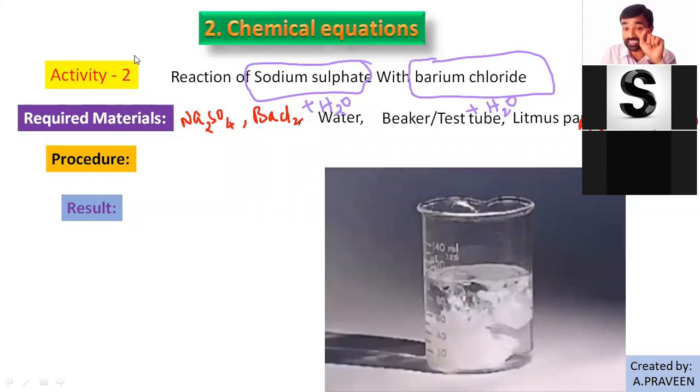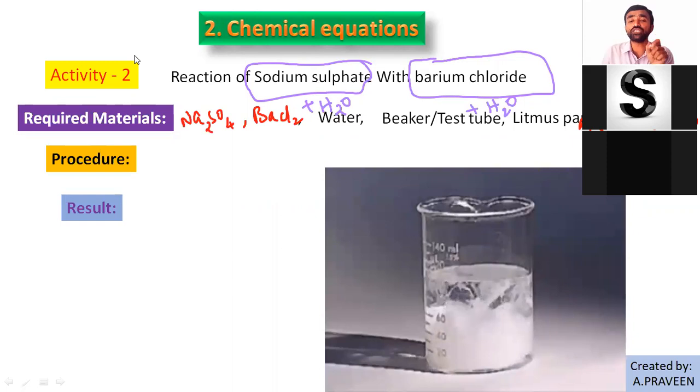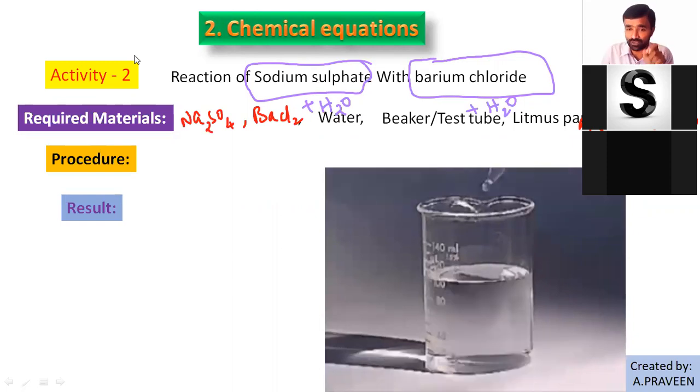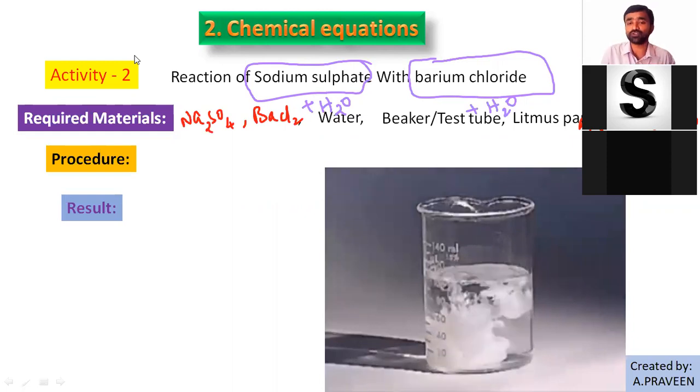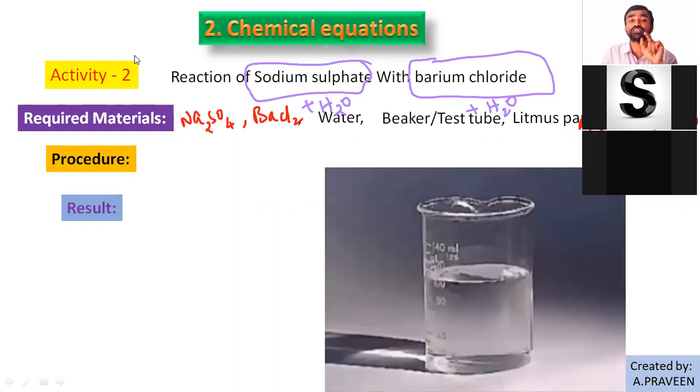So this we can call a precipitate. If any undissolved material is formed by the two liquids in the reaction and remains solid at the bottom of the solution, that substance is called a precipitate. Here the precipitate formed is white in color. What is the substance formed here in white color?